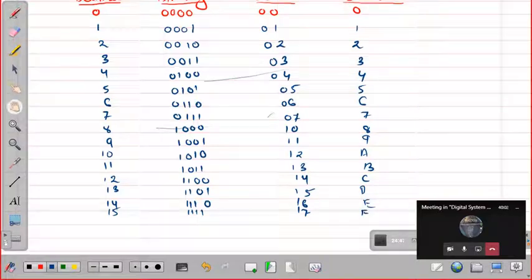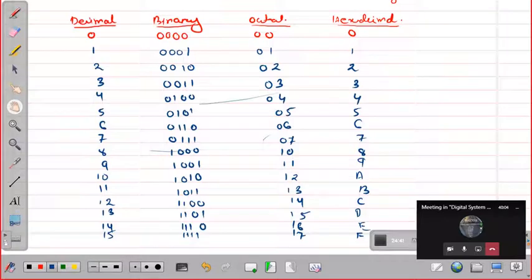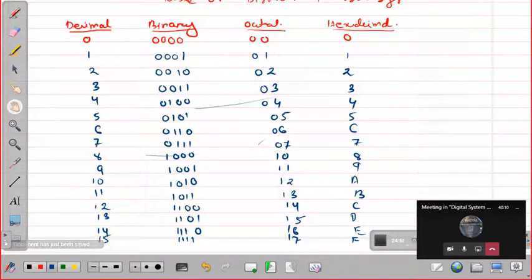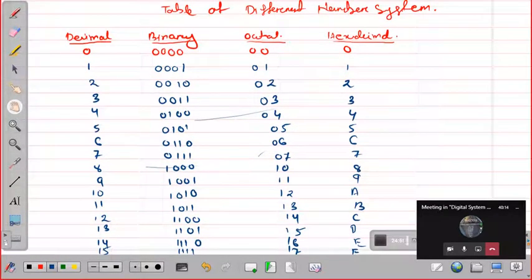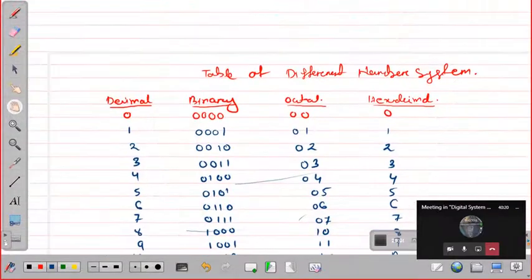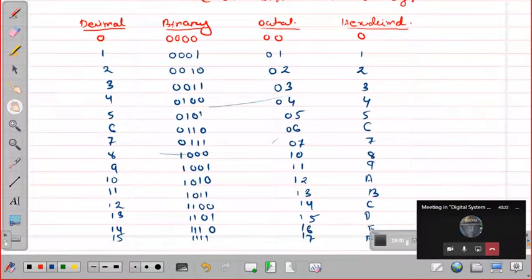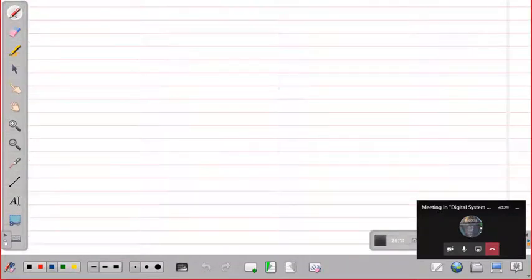So try to go through the table. Once you remember this table, it will be very helpful for you to do all the conversion techniques. Conversion will be very easy for you once you remember this table. But after doing some problems, it will get remembered by you. No need to remember. Okay. Any doubt on this particular thing? Otherwise, we can go to the next thing. Okay, sir. Okay, fine.